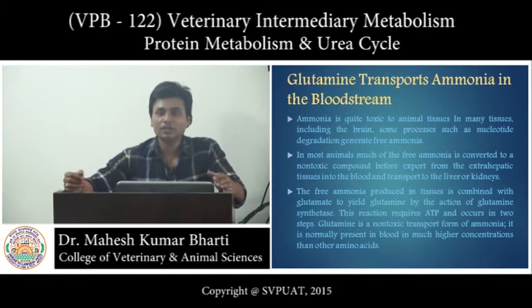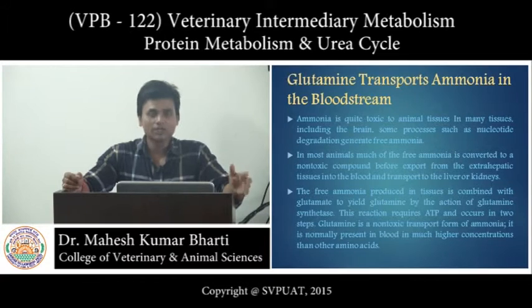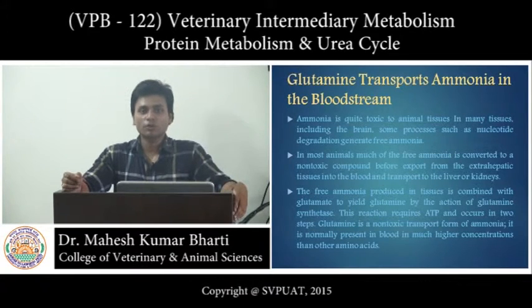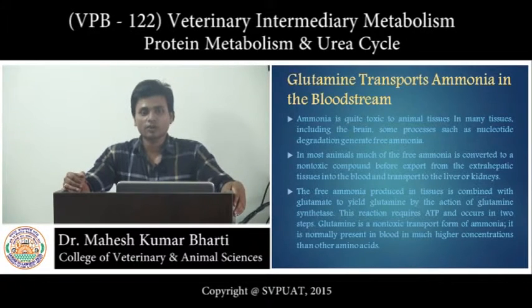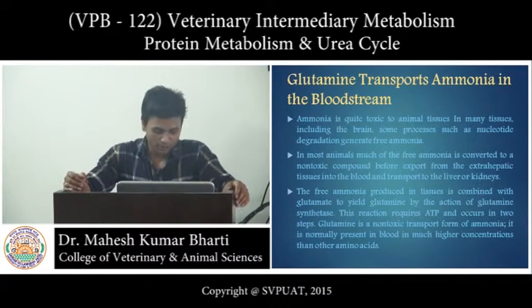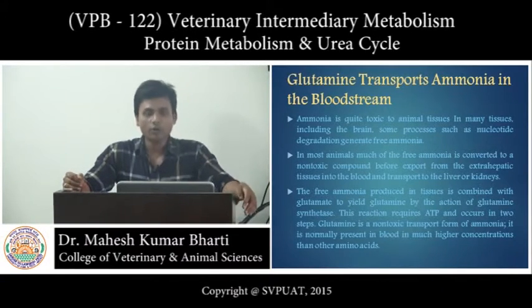So if there is a need to transport ammonia from these extrahepatic tissues to the liver, then there is a need to detoxify this ammonia. So this ammonia is first converted into a non-toxic compound before export from the extrahepatic tissues into the blood and transport to the liver or kidneys.